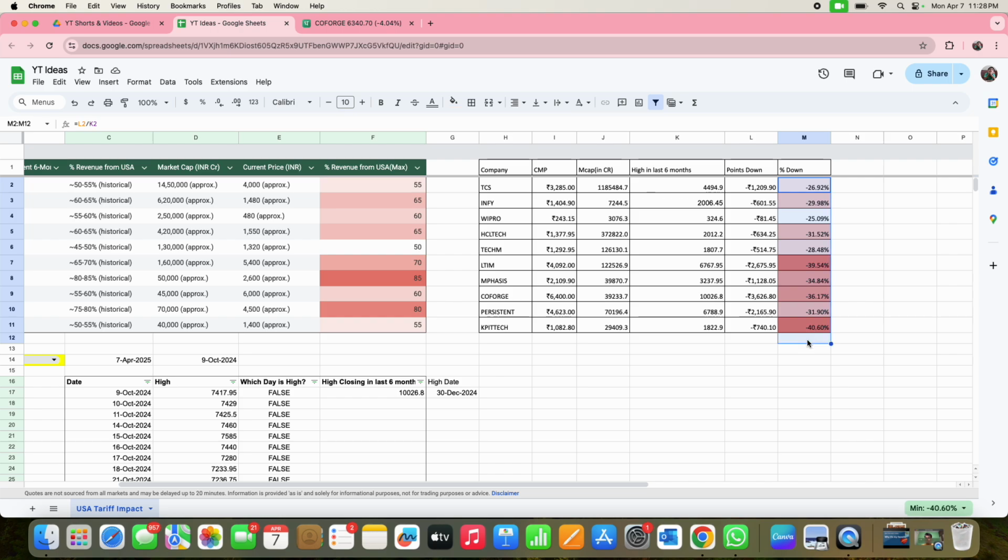What other conditions might have impacted this big fall might be the promoter holding. If any big US holders are holding more stocks, they may sell it, right? So we don't know about the FIIs. That is one possibility I can see. Overall, all fell considerably in the last few days. The conclusion I can say is there is no straightforward correlation between the revenue from the USA and the percentage fall. There might be other parameters we can dig into and get to know.